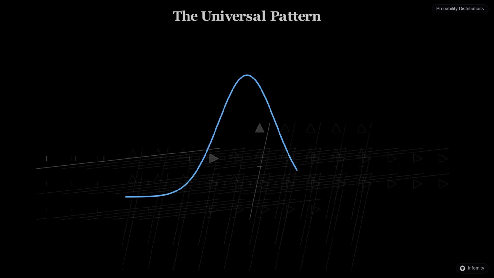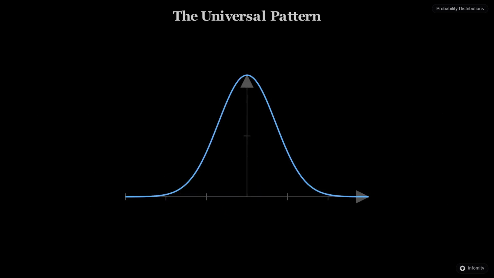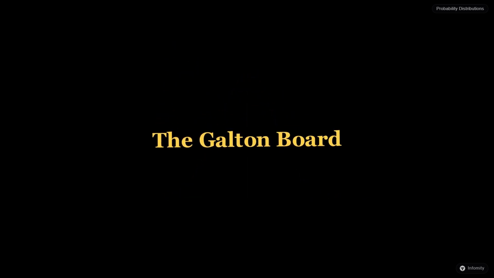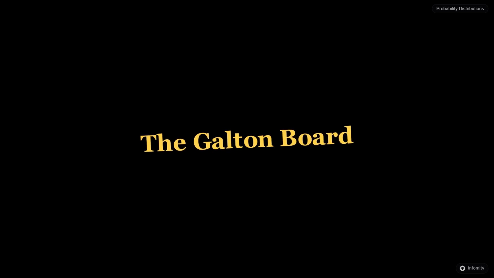Probability distributions are the hidden scaffolding of our world. From the heights of people to the errors in a laboratory, these shapes appear whenever many small things happen at once. By understanding the mean and the spread, we can make sense of chaos. Next time you see a pattern in a crowd, remember the Galton board and the beautiful, predictable curves that define our reality.